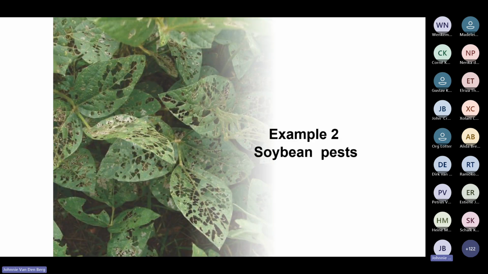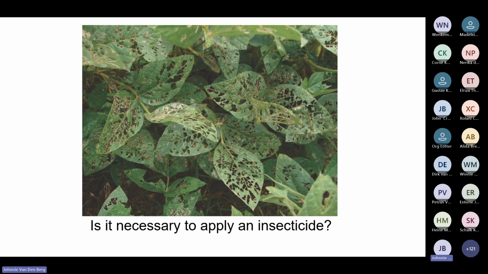Another example, and this is an excellent example of how we should think about whether we should spray or not, is soybean pests. Now, as you're looking at this picture, I want to ask you to think about it. This is a soybean field, and you see the defoliation that Lepidoptera larvae caused.